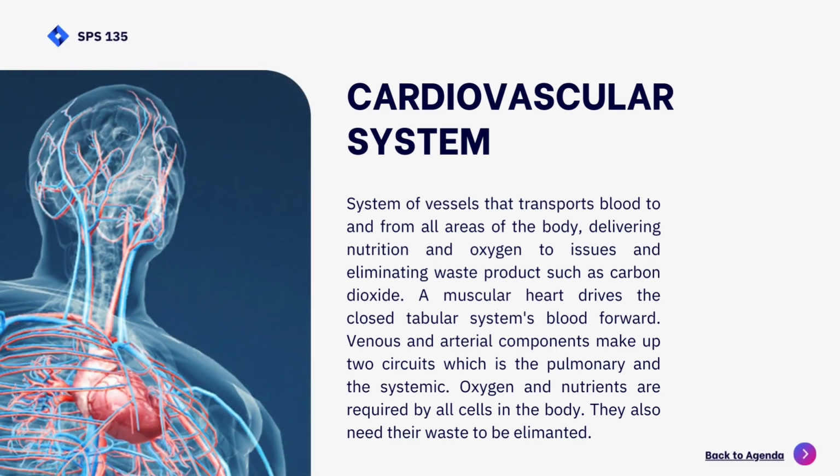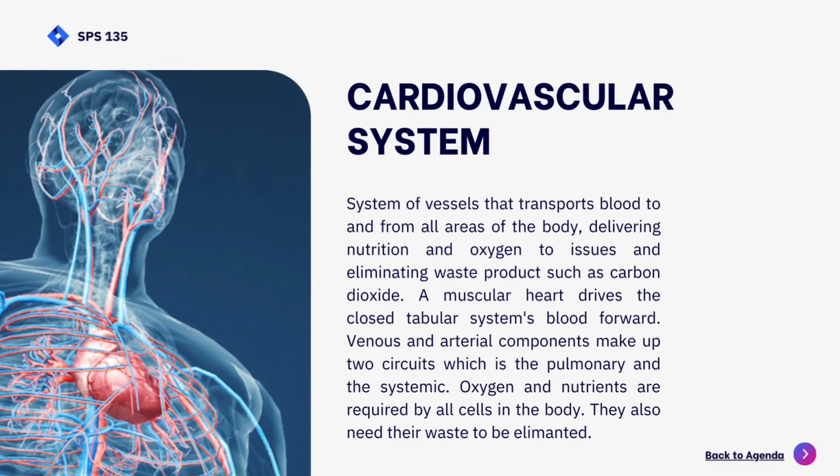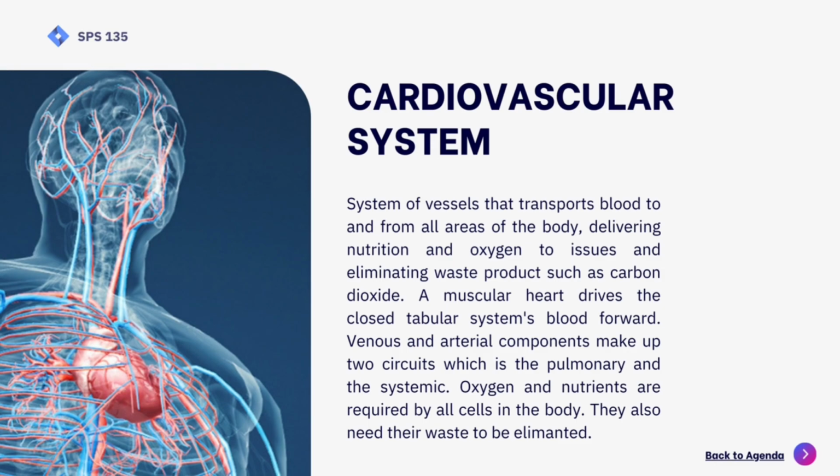First things first, do you guys know what the cardiovascular system is? The cardiovascular system is a system of vessels that transport blood to and from all areas of the body, delivering nutrition and oxygen to tissues and eliminating waste products such as carbon dioxide. A muscular heart drives the closed tubular system, pushing blood forward. Venous and arterial components make up two circuits, which are the pulmonary and the systemic. Oxygen and nutrients are required by all cells in the body. They also need their waste to be eliminated.